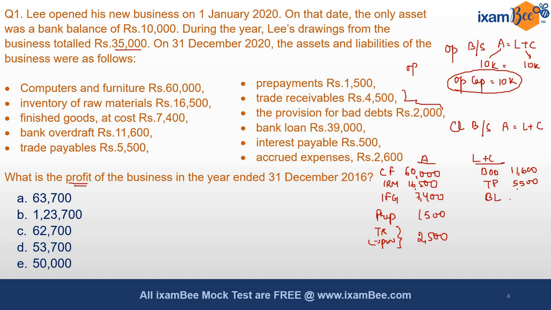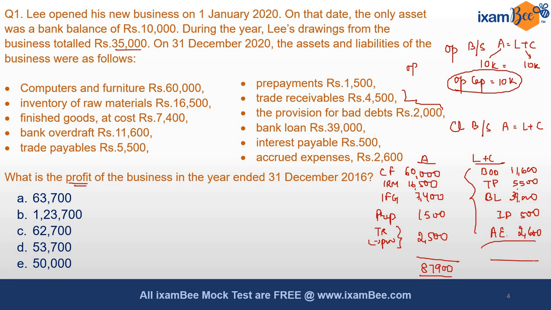Bank loan is a liability of 39,000. Interest payable is again a liability of 500, and accrued expenses are again a liability, because these are outstanding expenses. If we total the asset side, the left hand side, it comes to 87,900. But the total of the liabilities is coming as 59,200.